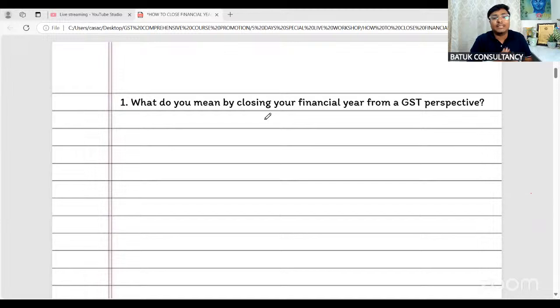So the income tax return filing due date is 31st July, as we all know. And if I want to make any adjustment in my books of accounts, or any adjustment in my accounting entries, in that case I just need to make the adjustment now in March month itself.